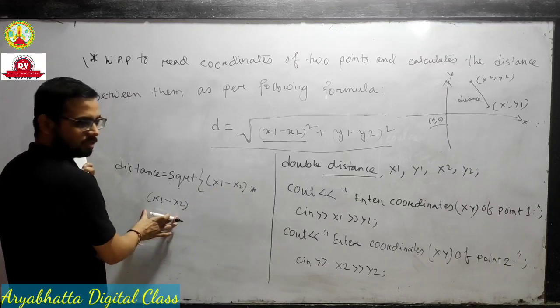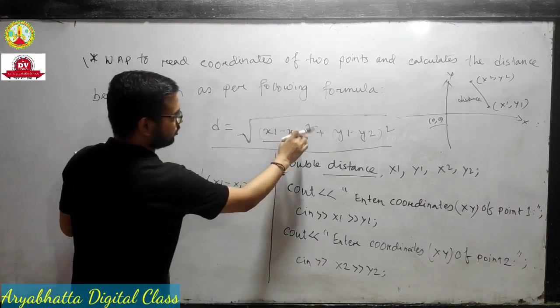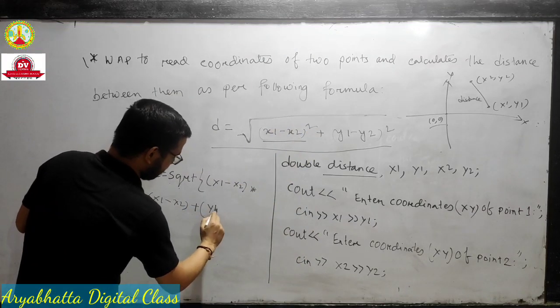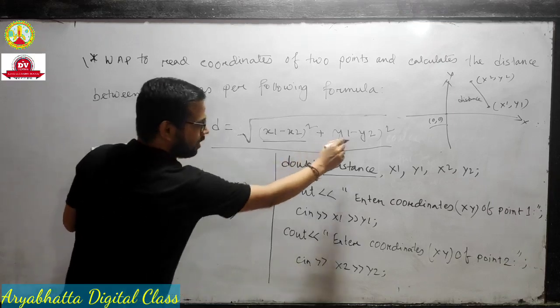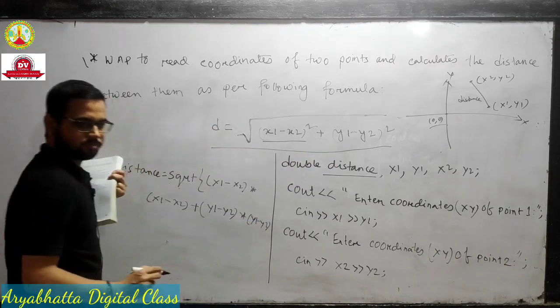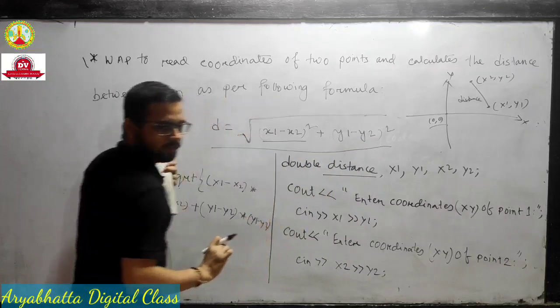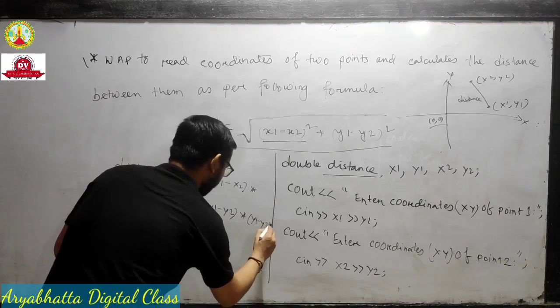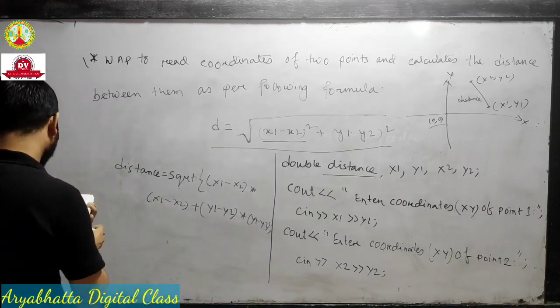Plus, in a similar way, y1 minus y2 into y1 minus y2, because this is also a whole square. We have to write it 2 times. And this is the ending.